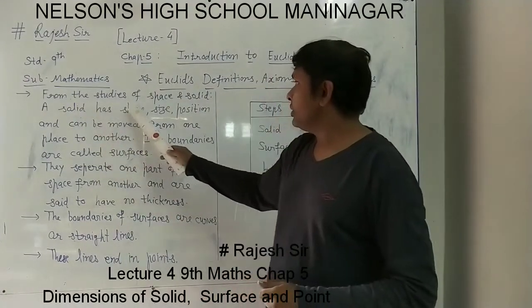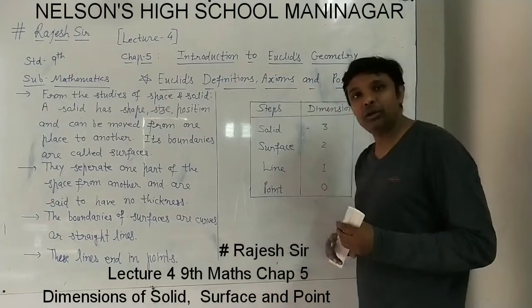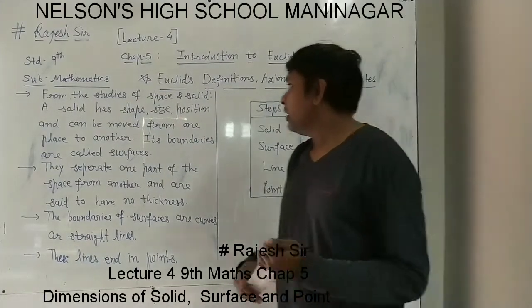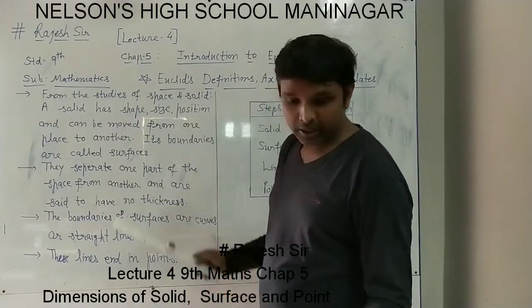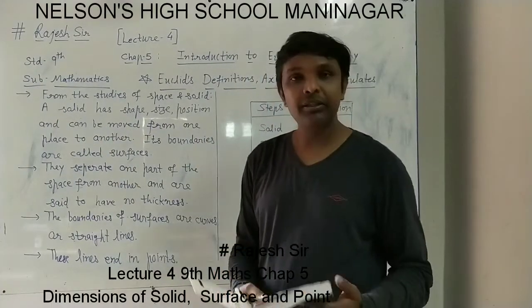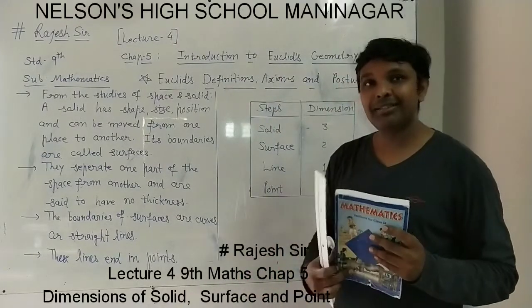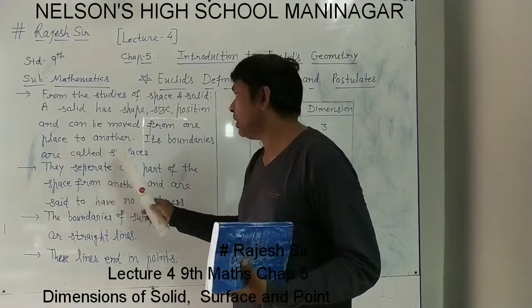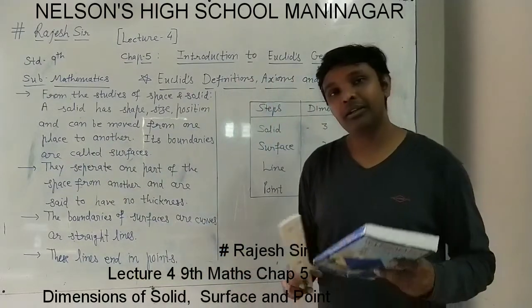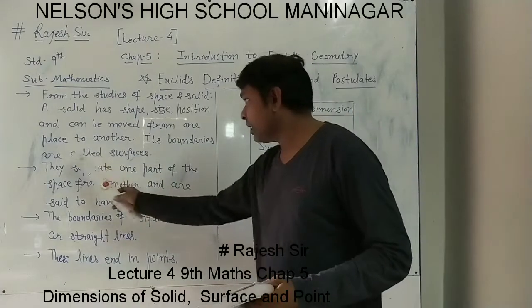From the studies of space and solids, when we study about space and solids, we know that a solid has shape, size and position. As an example I am taking this book as a solid. It has shape, size and position, and can be moved from one place to another. Its boundaries are called surfaces.